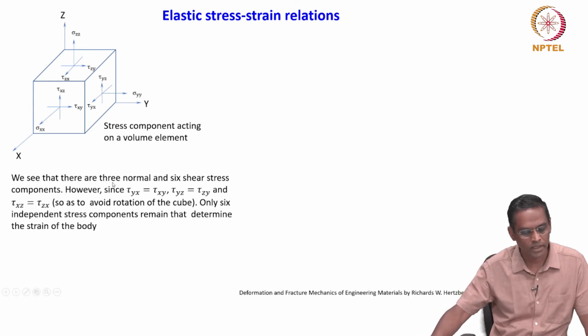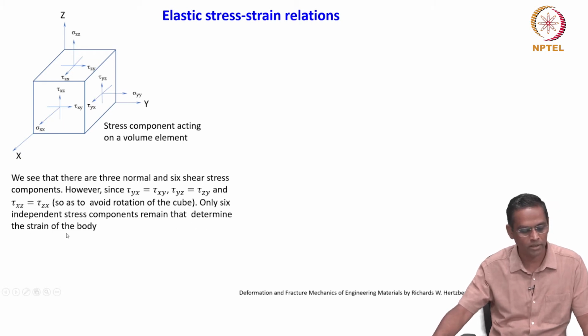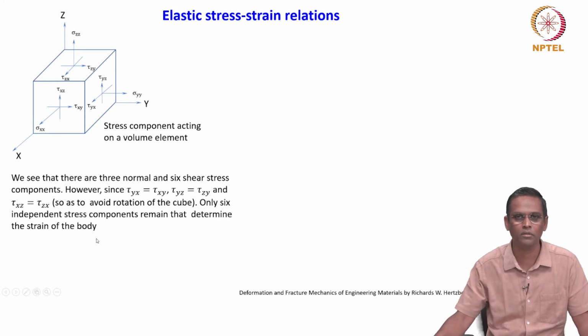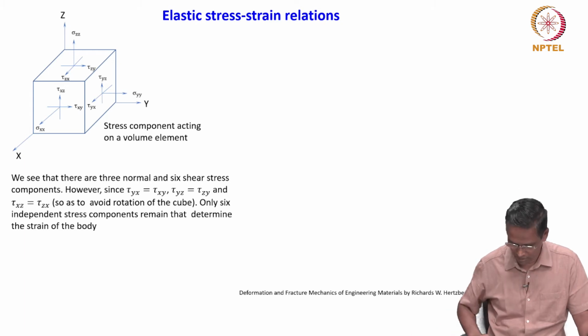And we see that there are 3 normal and 6 shear stress components. However, since tau yx equals tau xy, tau yz is equal to tau zy, and tau xz is equal to tau zx, so as to avoid rotation of the cube, only 6 independent stress components remain that determine the strain of the body. So, this we have already seen, we are just going to recall it, because we are going to see what this is.